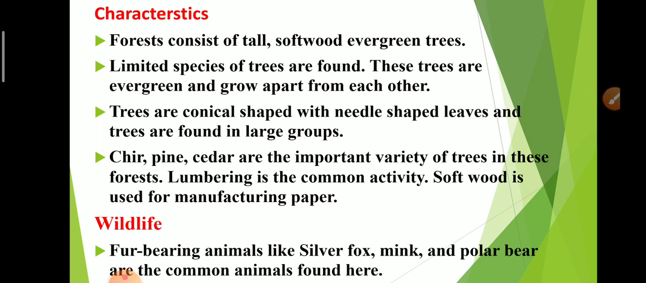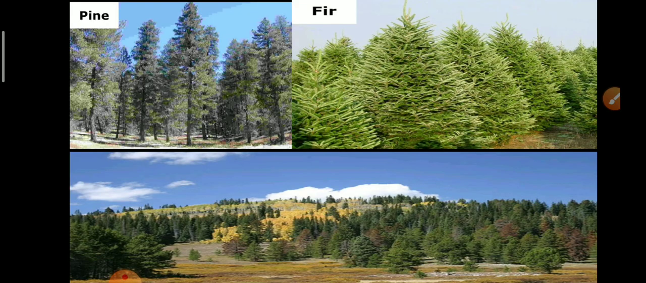The important varieties of trees are fir, pine and others. Lumbering is the common activity. Softwood is used for manufacturing paper. For wildlife, fur-bearing animals like silver fox, mink and polar bear are commonly found here. So this is all about the vegetation cover of coniferous forest.